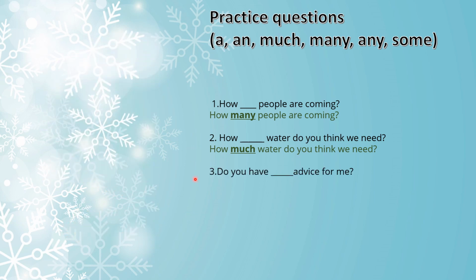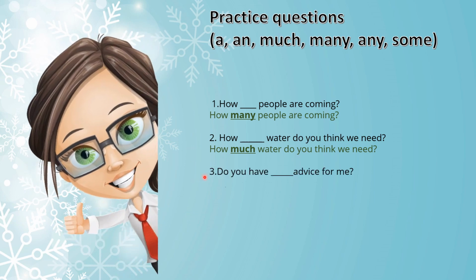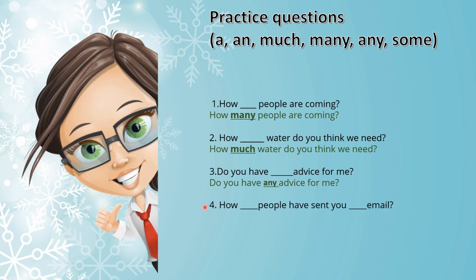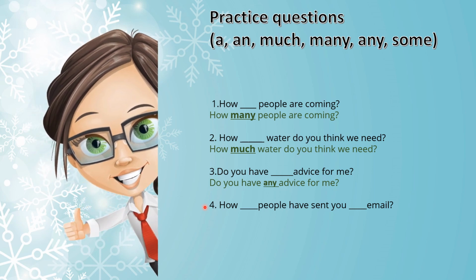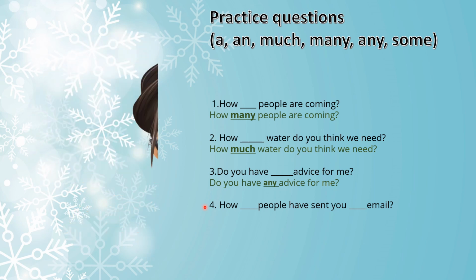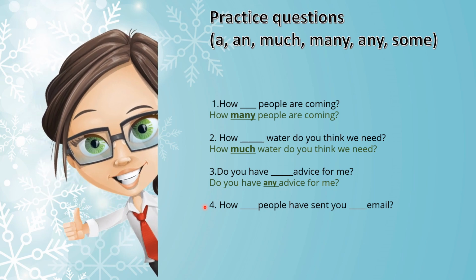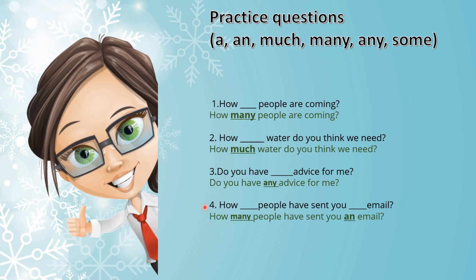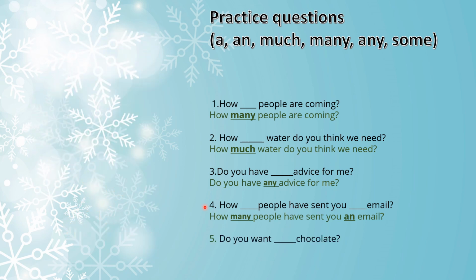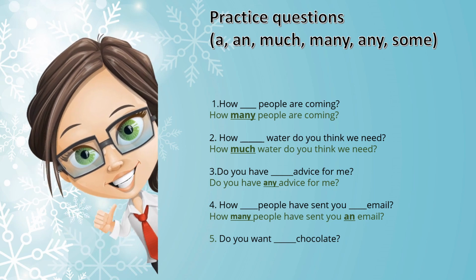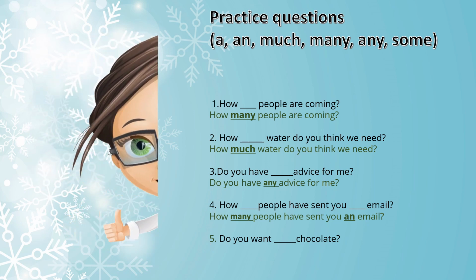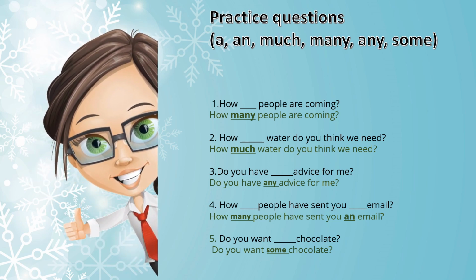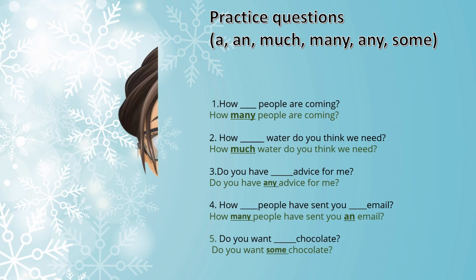Do you have dash advice for me? Do you have any advice for me? How dash people have sent you dash email? People, obviously you have to use many because it's a countable noun. Email, it starts with a vowel, so you have to use an. So the answer would be, how many people have sent you an email? The last one, do you want dash chocolate? Do you want some chocolate? So this is how you have to use these quantifiers if you have countable or uncountable nouns in your sentence.